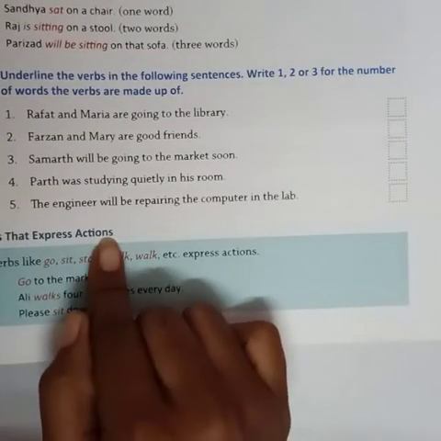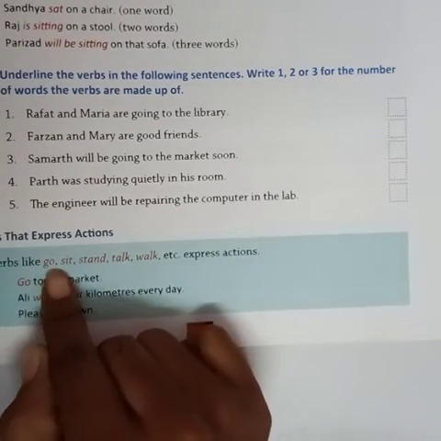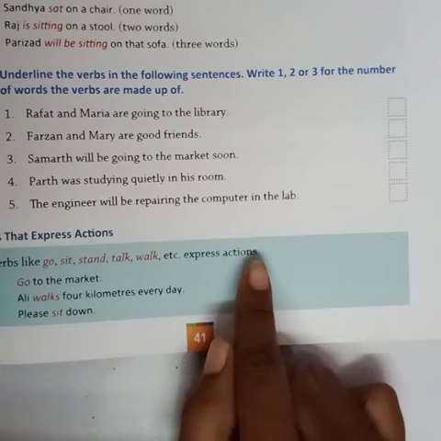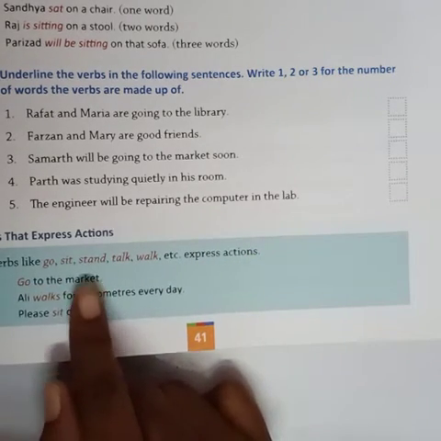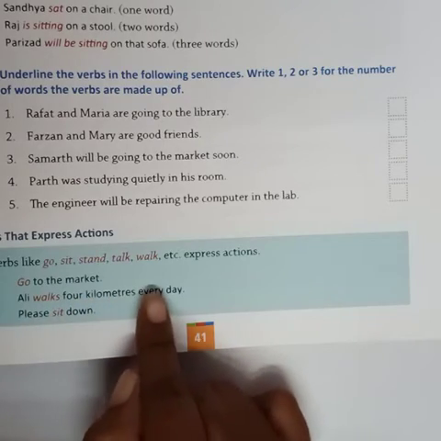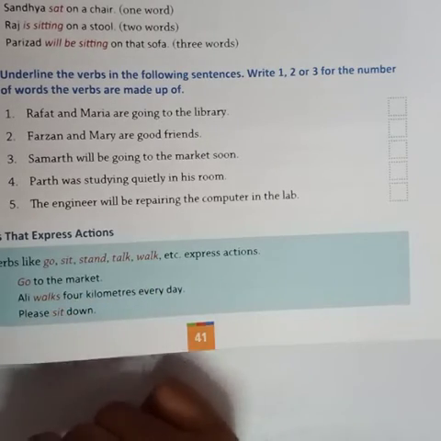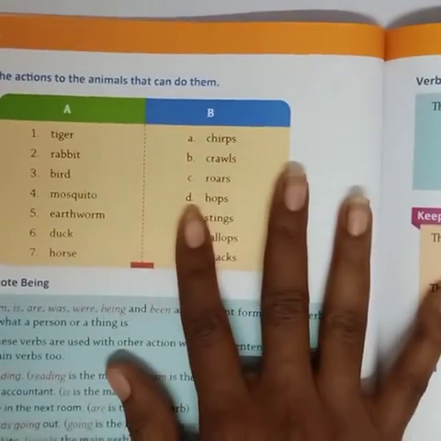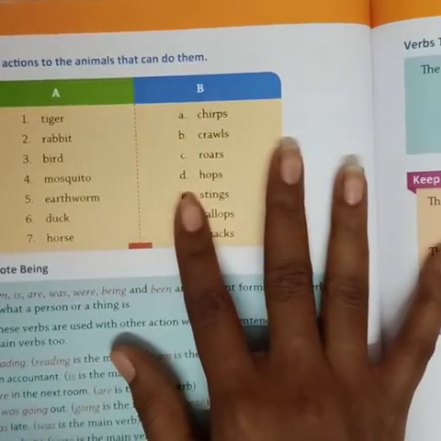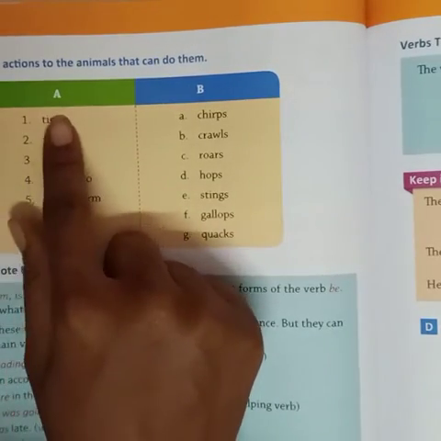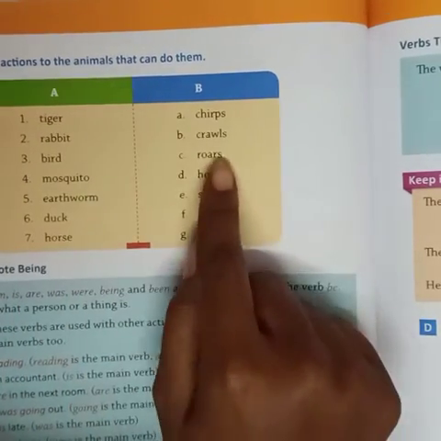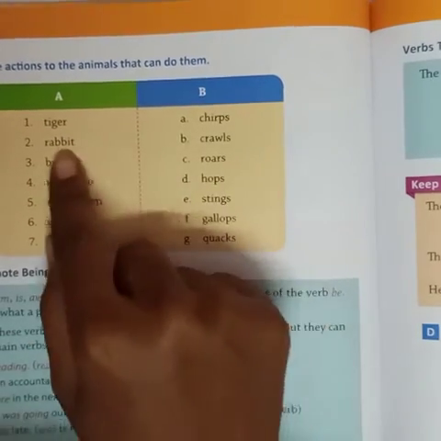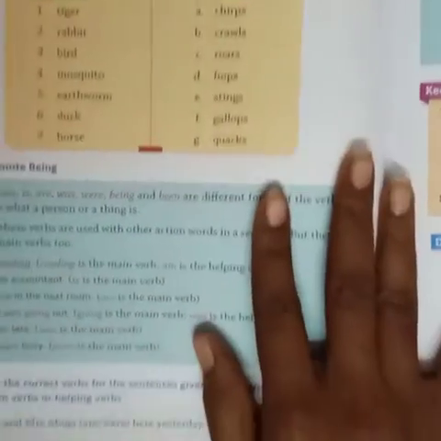Verbs that express actions. Verbs like go, sit, stand, talk, walk, etc. express actions. Go to the market. Ali walks 4 kilometers every day. Please sit down. So here you have to match the actions to the animals that can do them. Tiger roars, rabbit hops. तो आपको उनके actions को match करने हैं.